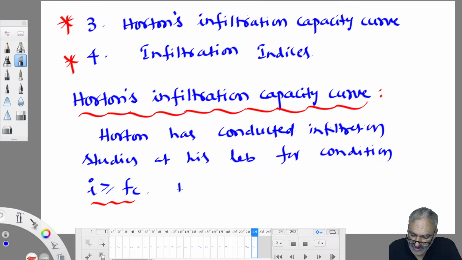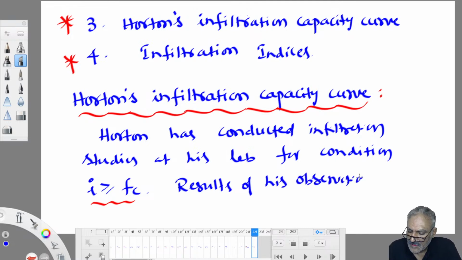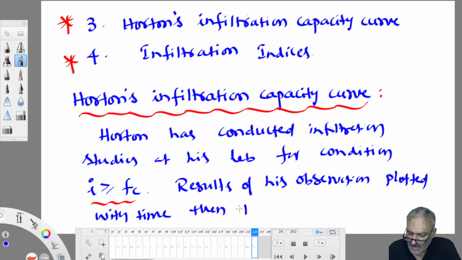So when the results of his observations were plotted with respect to time, the curve obtained is known as Horton's infiltration capacity curve.